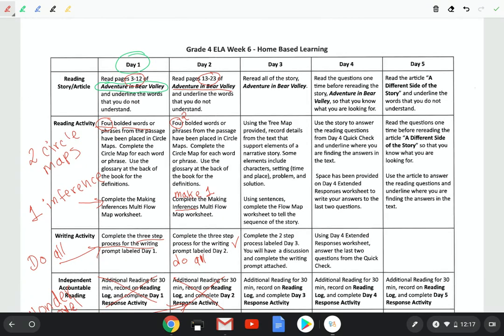And then we are on to day 3. Day 3, I am not going to take out anything. Okay, day 3, you're going to do all of it. So I'm just going to put here, do all of it. Basically, the only days that change would be days 1 and 2. That's the only days when you have choices of not doing some of the tasks. Because for day 4, you will do all of it, and then day 5 as well. So do all of the tasks for days 3 to 5.